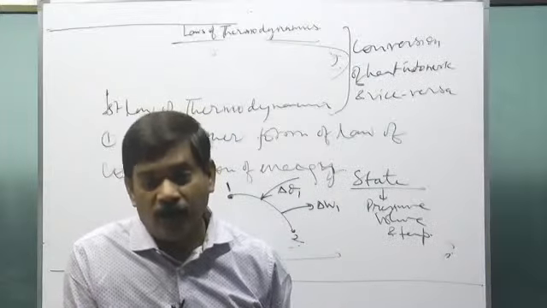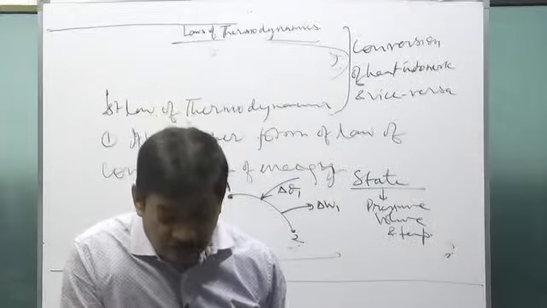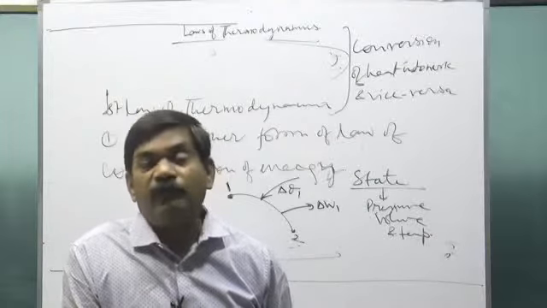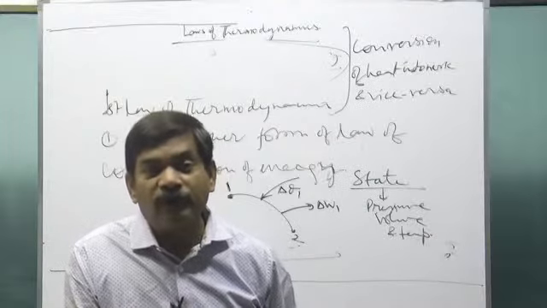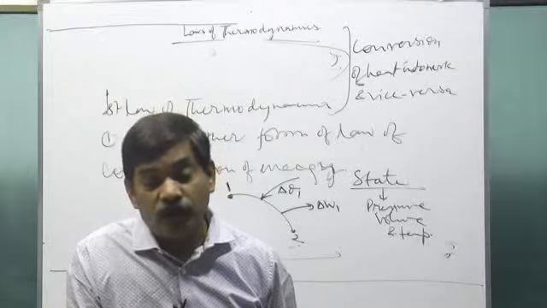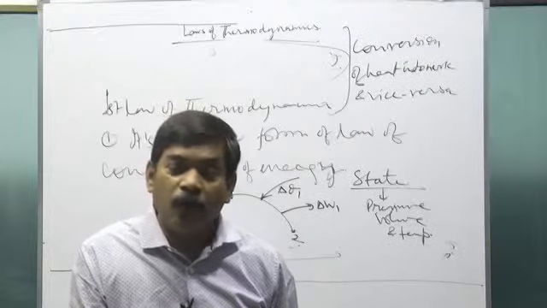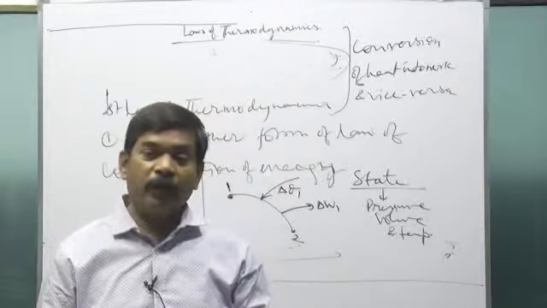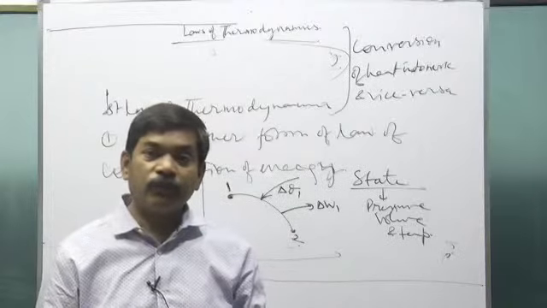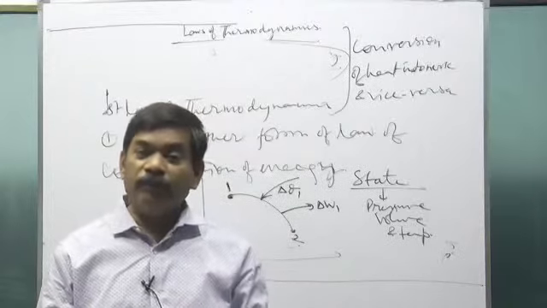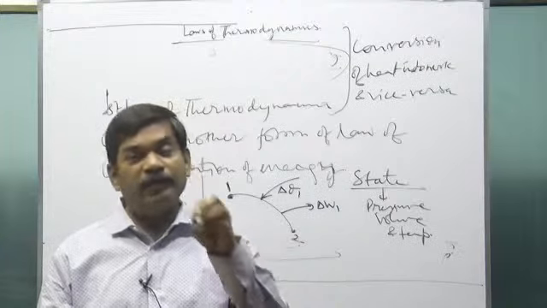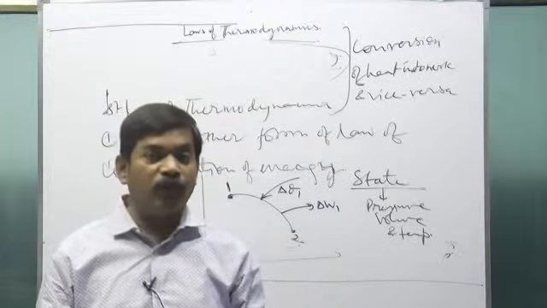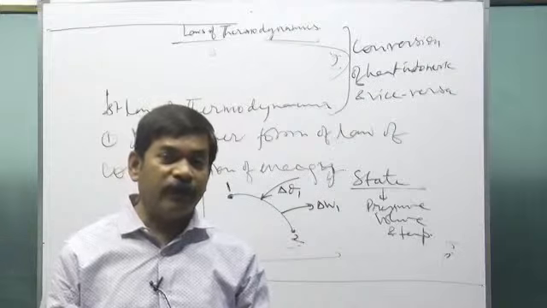Is that clear? Or I tell you one more thing. Suppose you want to increase the temperature of something. There are two ways available. One way, you can keep the pressure constant and increase the temperature, or you can keep the volume constant and increase the temperature.